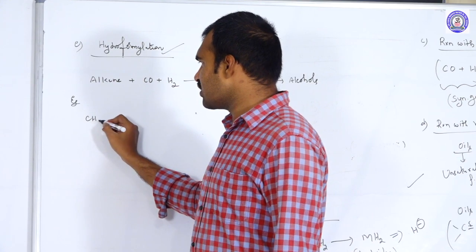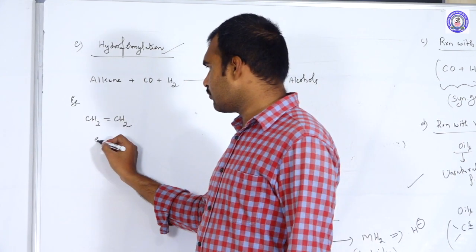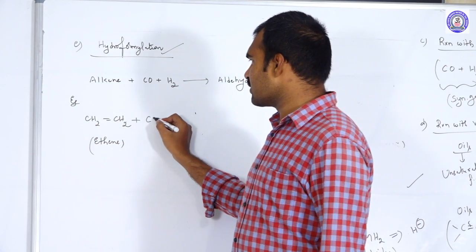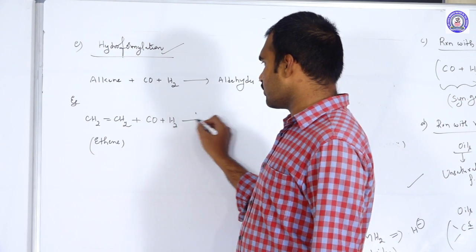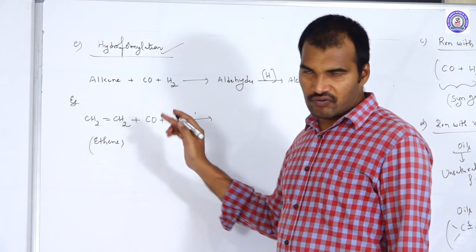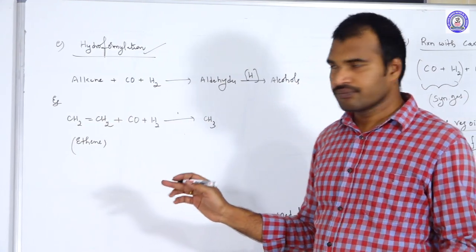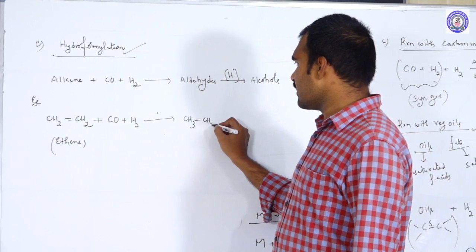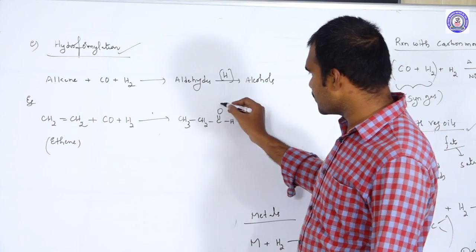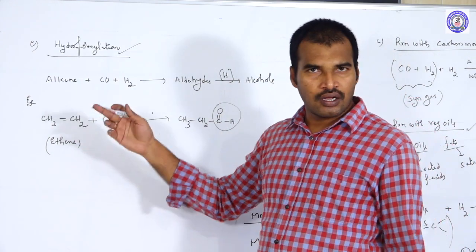I will give you an example. Alkene, CH2=CH2, this is ethene. This ethene reacts with CO and hydrogen. Now the CO group is introduced on one carbon, so the unsaturation is gone, and we get CH3CH2CHO. This group we call the formyl group. So the formyl group is introduced into the alkene.